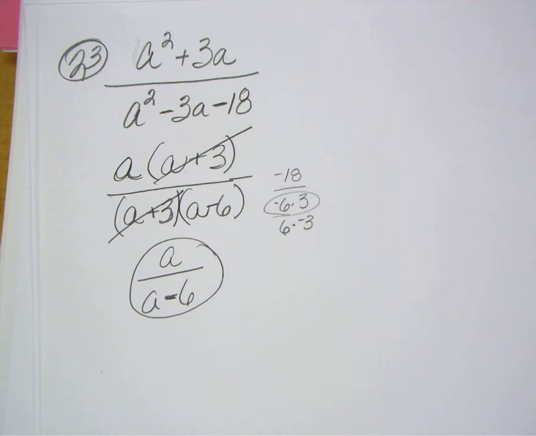I'll show you the way I did it. I did it like A plus 3, A plus 1, A. Oh yeah, see, if you do A plus 3 times A plus 1, it won't get you back to A squared plus 3A. Hang on, I'll show you.